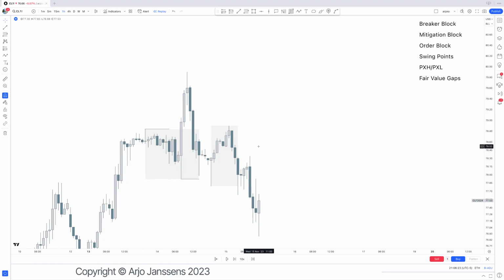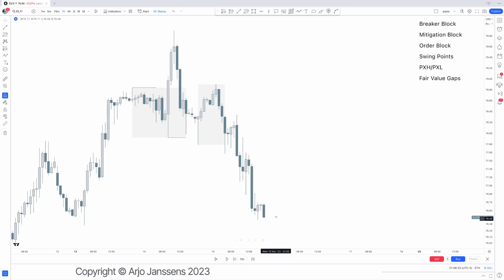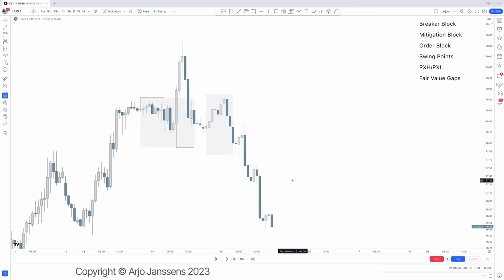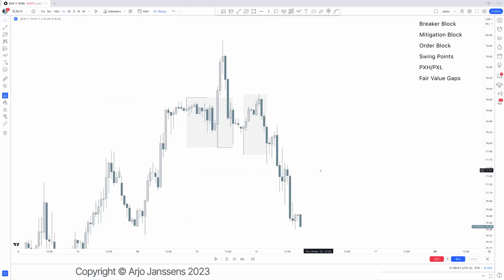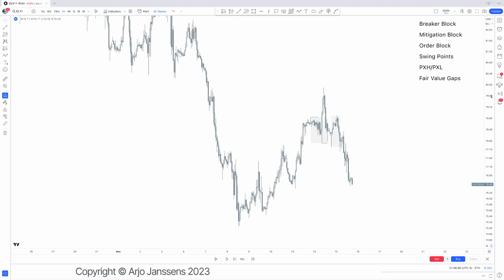Again, if that doesn't make a lot of sense right now, perfectly fine. It will make a lot of sense later on. So right now, we follow through on price. We continue lower and we are creating more order blocks. That is quite important to understand, because from a bigger mitigation block to another mitigation block, we are creating order blocks.